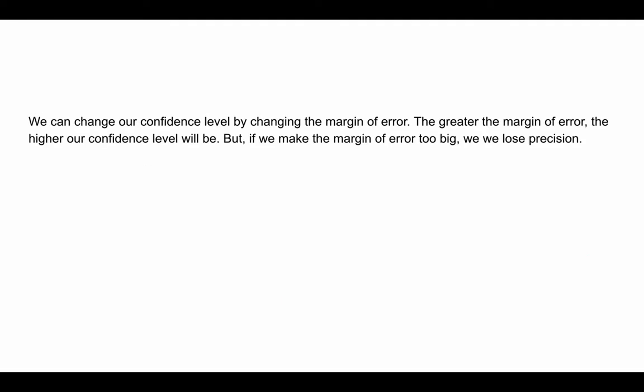Notice, based on previous observation, which we can flip back to, we can change our confidence level by changing the margin of error. The greater the margin of error, the higher our confidence level will be, but if we make the margin of error too big, we'll lose precision. So the idea here is that we can adjust the confidence level by changing the margin of error. And let's go back here.